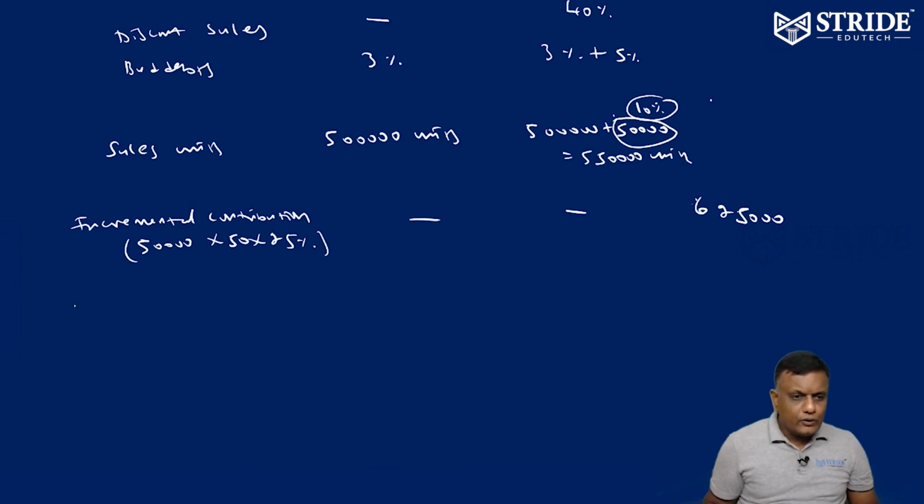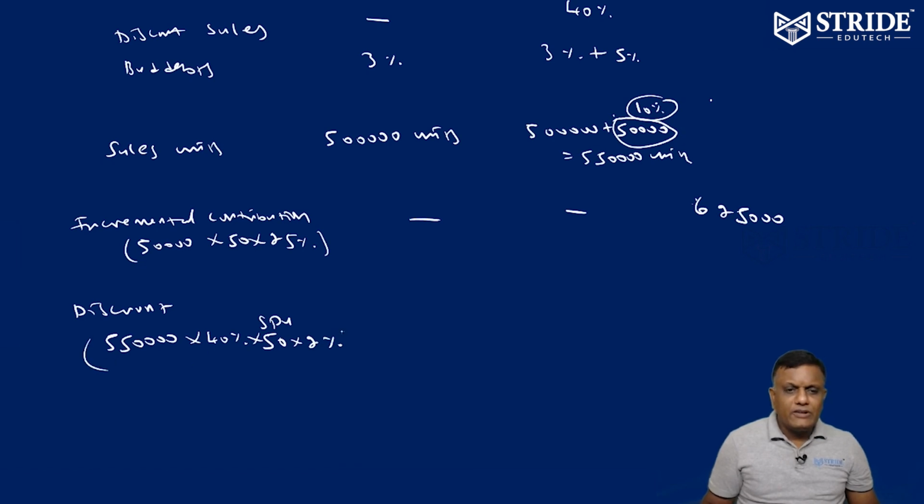Next, discount offer. 5.5 lakh units into 40% of customers who want the discount, at a selling price of 50 rupees per unit, into the 2% discount offer.